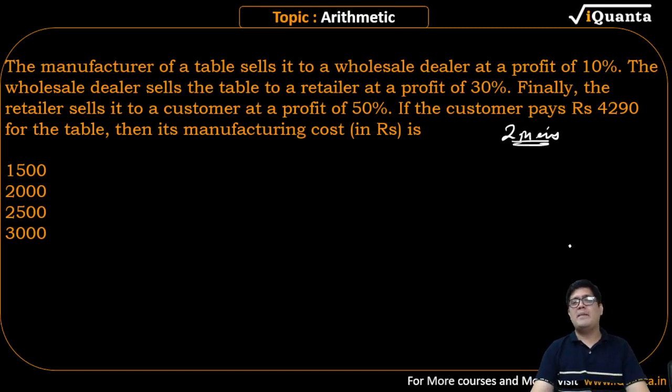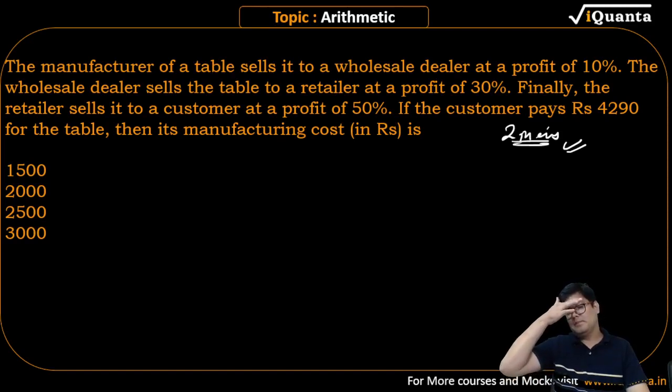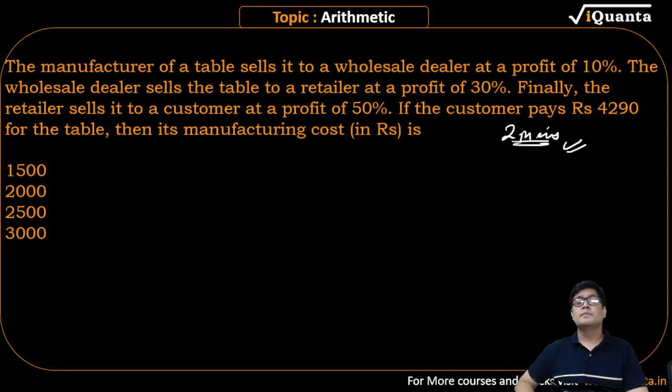Chalo, coming back. 2 minutes are ticking. Solve. These are actual CAT questions.